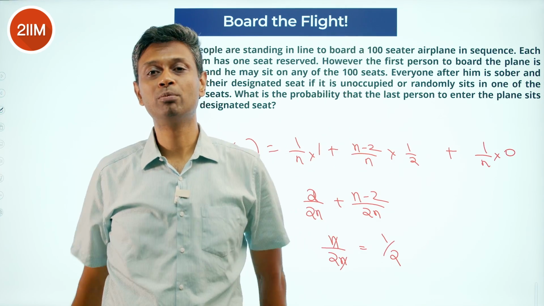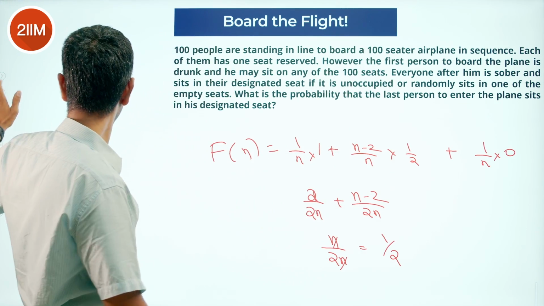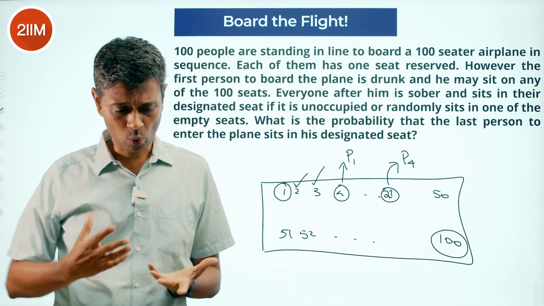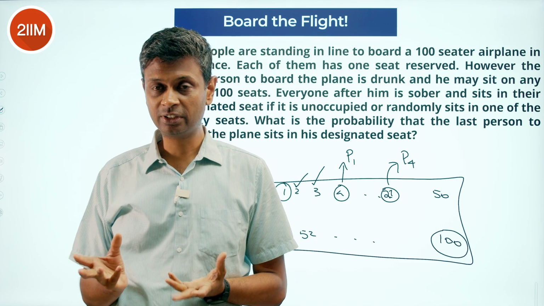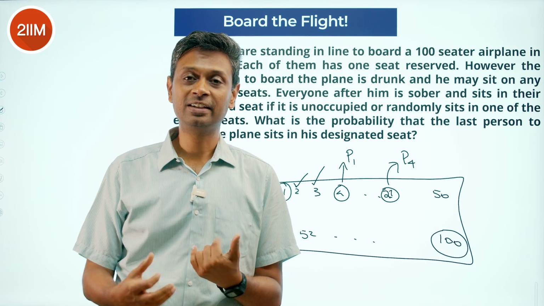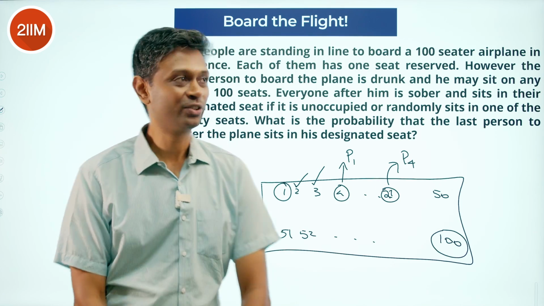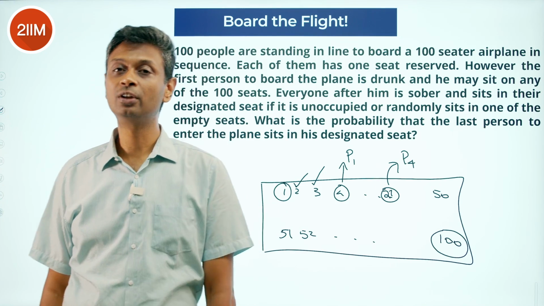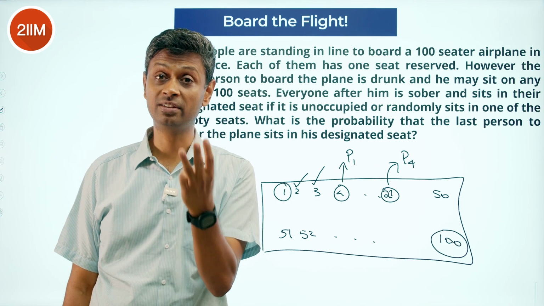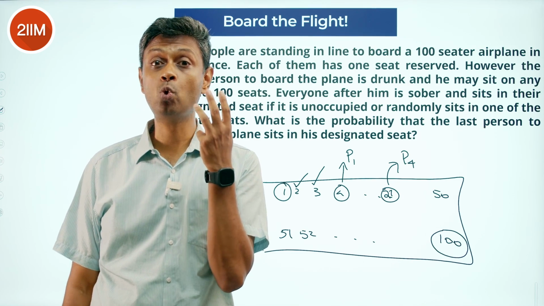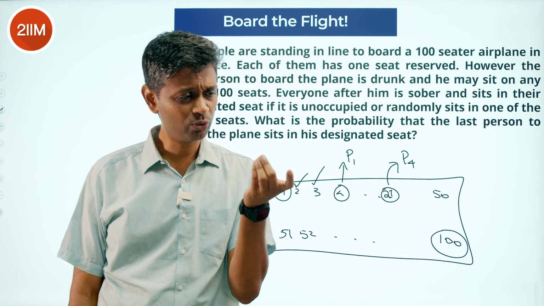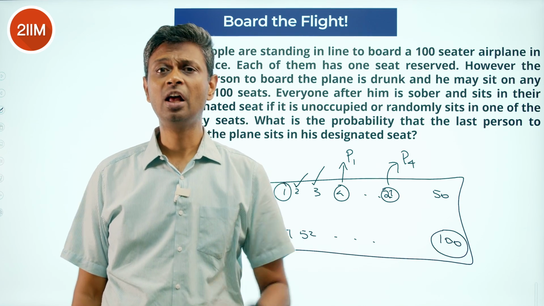Very happy. Beautiful question. The idea here is to keep poking around, try. Very often, the oldest trick in the book is, if a question seems very tough, do a cousin brother of it, a nephew of it, a grandson of it, which is a simple question. In this case, 100 seats is tough. Do it if there are 2 seats. Very easy, 1 by 2. Let's do 3 seats. Oh, that seems doable. Let's do 4 seats. This seems doable. There is something here. For 2, 3, 4, all 3 cases the answer is half.